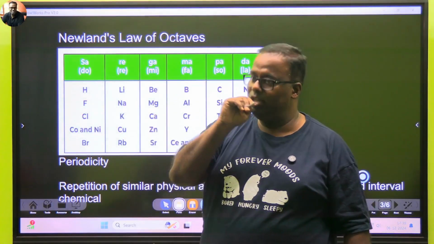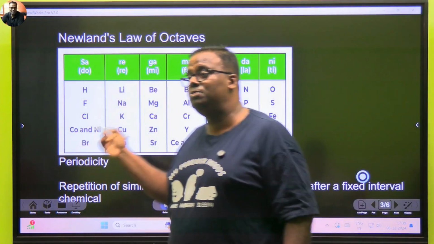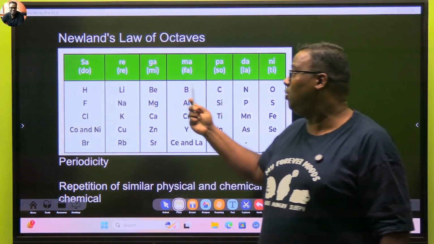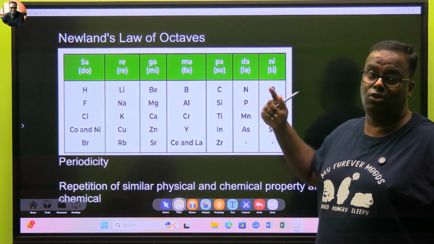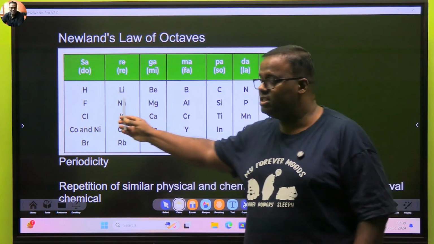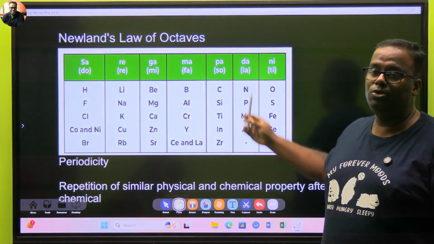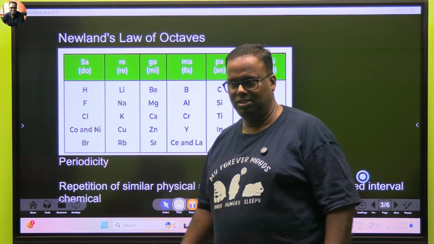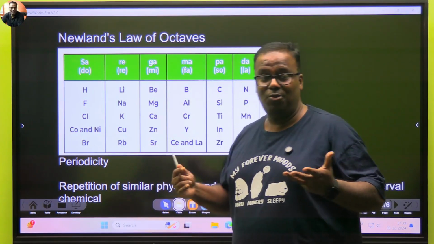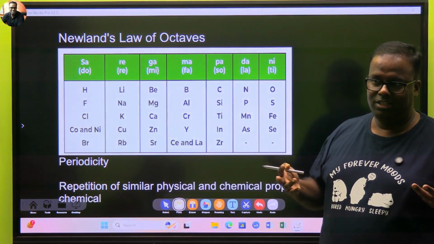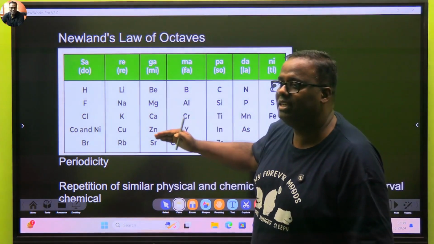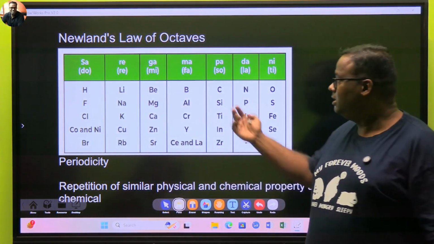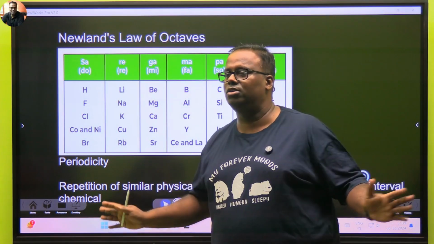That fellow showed me only groups. This fellow combined groups along with periodicity. How? By arranging all the known elements in those days in the order of increasing atomic mass. Mass, always remember mass. In the order of increasing atomic mass as per the 8 notes of music. It means the 8th note goes and repeats again after the first note. Just see what a coincidence. It worked. Lacuna: it worked only for the light elements. Later on, when noble gases were discovered, this particular thing got disturbed.